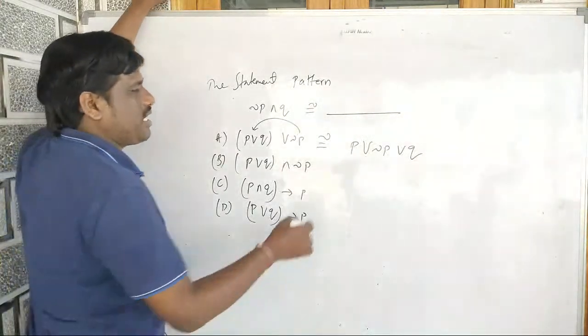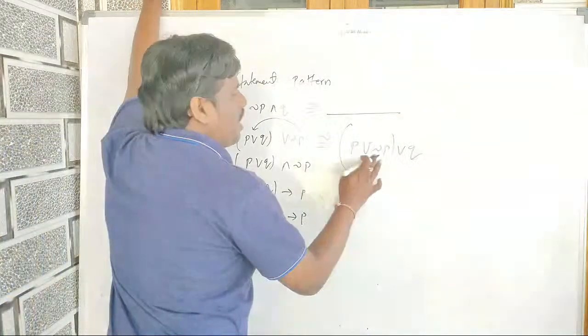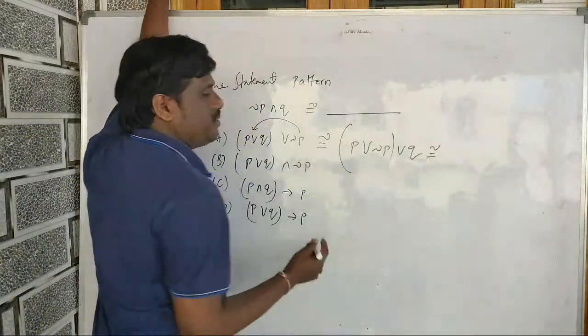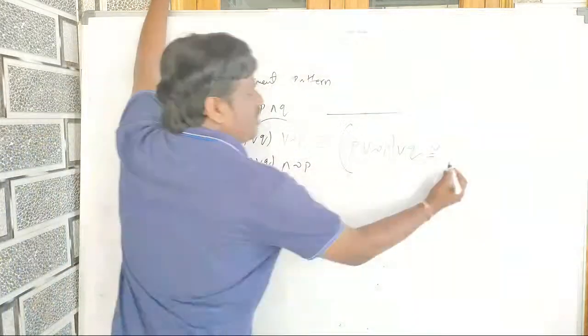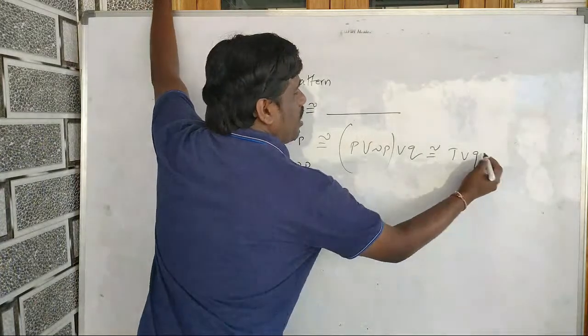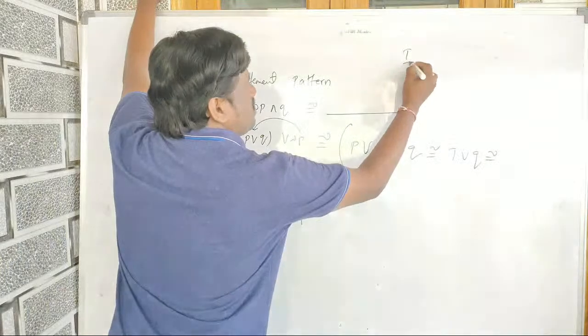So P or negation P, I already informed you, will be T, tautology. Tautology or Q is equal to what? Tautology means true.